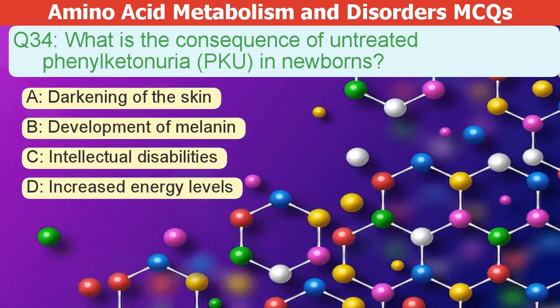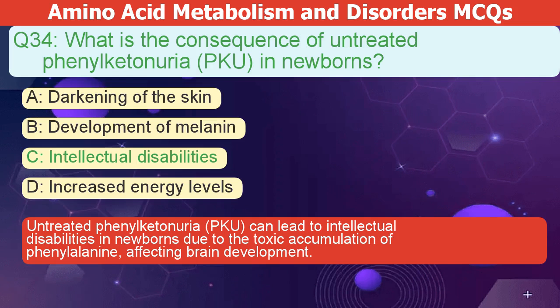What is the consequence of untreated phenylketonuria, or PKU, in newborns? A. Darkening of the skin. B. Development of melanin. C. Intellectual disabilities. D. Increased energy levels. The correct answer is C. Untreated phenylketonuria, or PKU, can lead to intellectual disabilities in newborns. This is due to a toxic buildup of phenylalanine, which harms brain development.